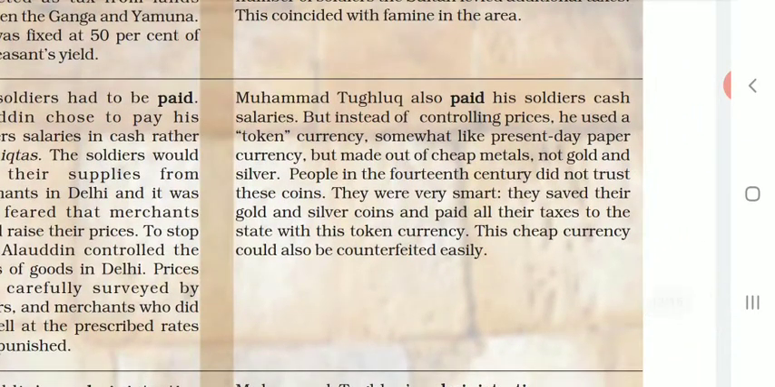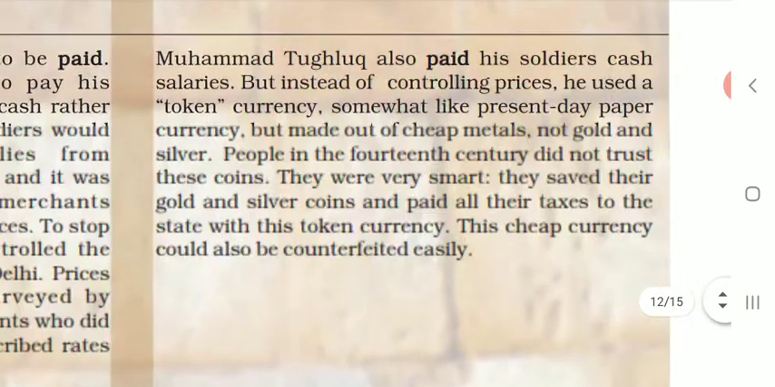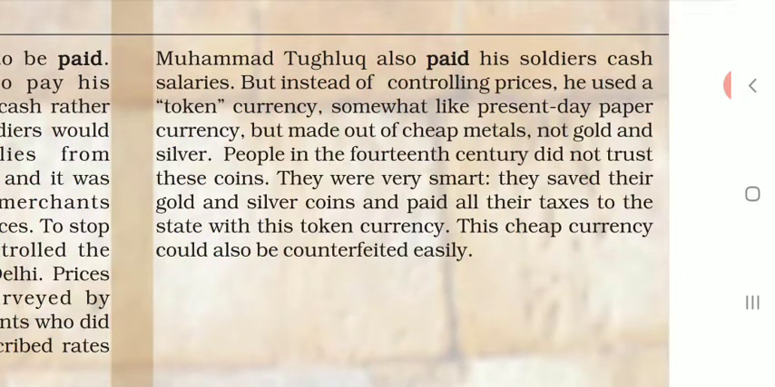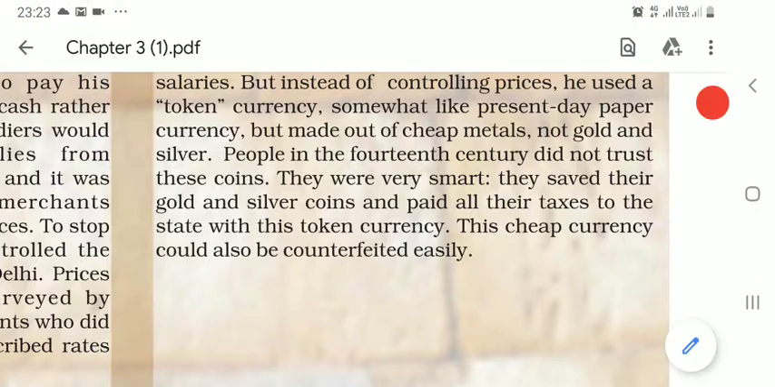Now, what did Muhammad Tughlaq do? Muhammad Tughlaq also paid his soldiers cash salaries, but instead of controlling prices, he used token currency. Token currency is somewhat like present day paper currency, just like the notes we use. At that time, the paper currency was in the form of token currency, and it was first used by Muhammad Tughlaq. But it was made out of cheap metals, not gold and silver, just like the coins we use today, which are made from cheap metals.